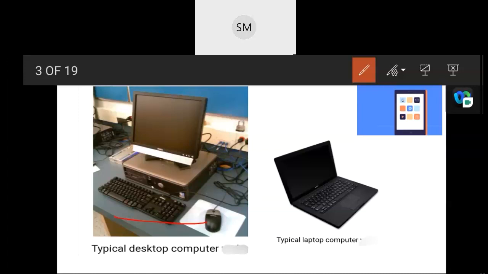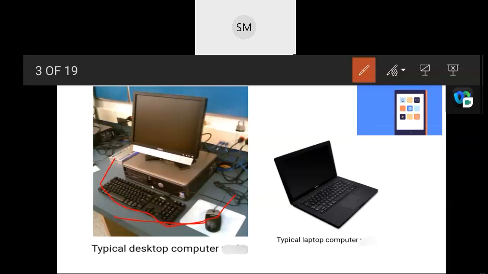Desktop computers are what we used to see in a school, a home, or a workplace. Desktop computers are designed to be placed on a desk, isn't it? They are typically made up of a few different parts, including the computer case, monitor, keyboard, and mouse. So it is not easy to carry. Definitely, it is too hard to carry, isn't it?